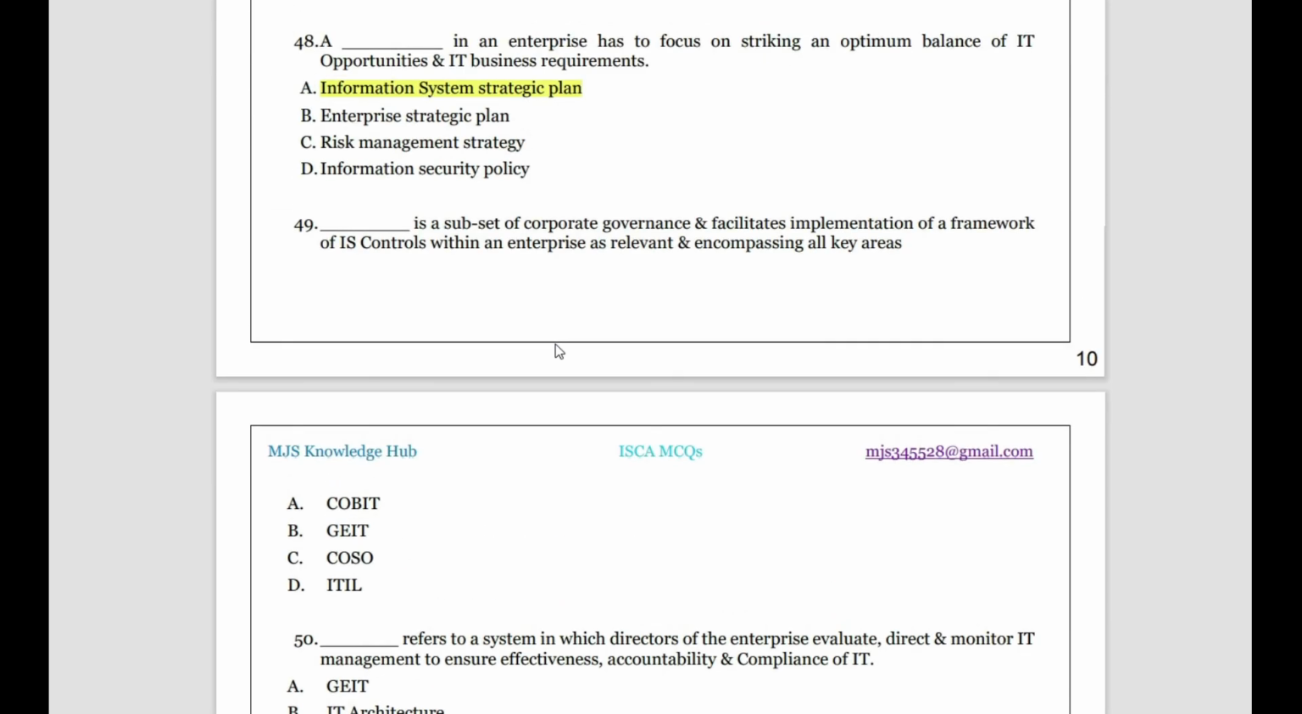Then dash is a subset of corporate governance and facilitates implementation of a framework of IS control. What is a subset of corporate governance? Generally people run to corporate. Corporate is not a process subset of corporate governance. Corporate is a process of the GRC, which is governance, regulation, compliance. Corporate is a part, it is not a subset. But GEIT, governance of enterprise IT, is a subset of corporate governance and facilitates implementation of a framework of IS control within the enterprise as relevant, encompassing all key frameworks. So GEIT is a subset of the entire corporate governance.